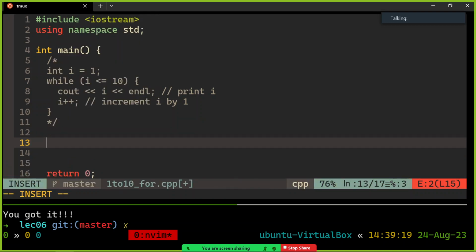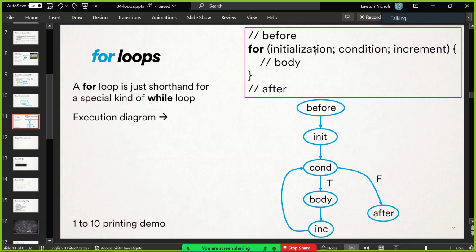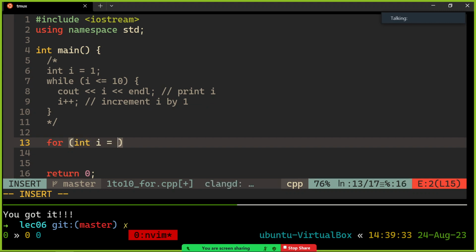And I promise that one day you might grow to prefer the for loop for this kind of print from 1 to 10. All right, so here's how you do it. For, what do I need to initialize for this loop? I want an i variable, and I want it to start at 1. That's what goes in the initialization part. So for int i equals 1, I'm declaring a variable, putting code right there in the initialization part, semicolon. And then what do I want to do with i? I want to do the body as long as i is less than or equal to 10.